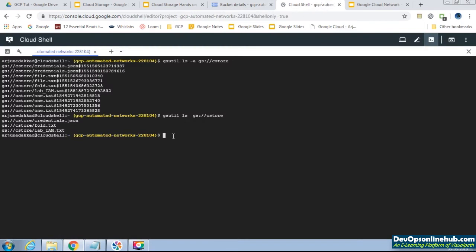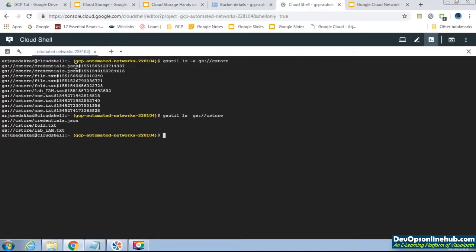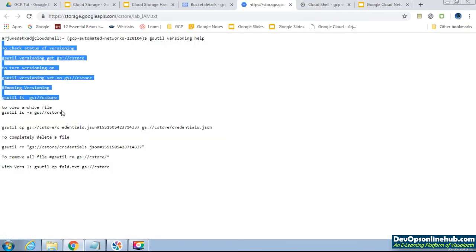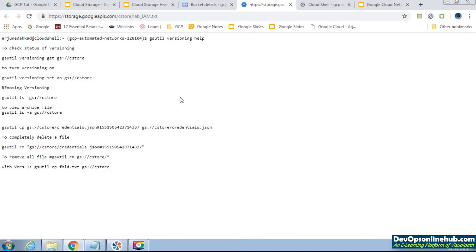So the next operation will be how to copy the archived version into the present file. Okay, so that we will see now. First, see, this is our file which is showing. Just remember this.